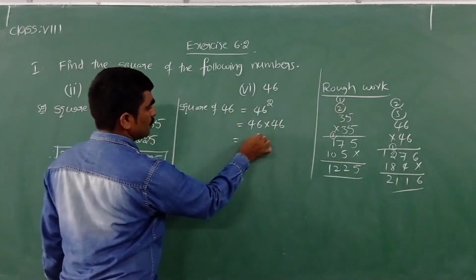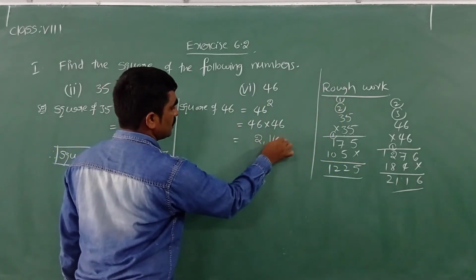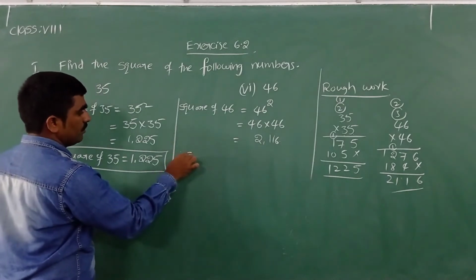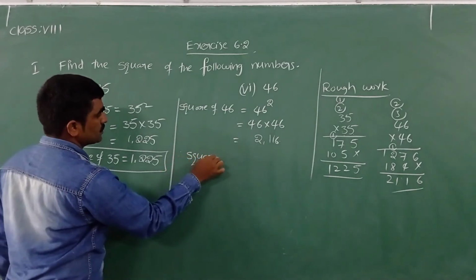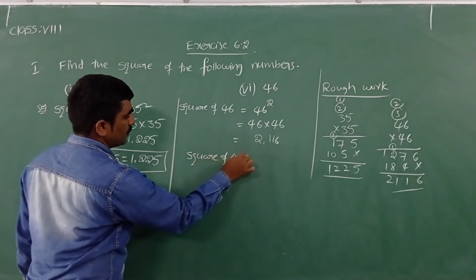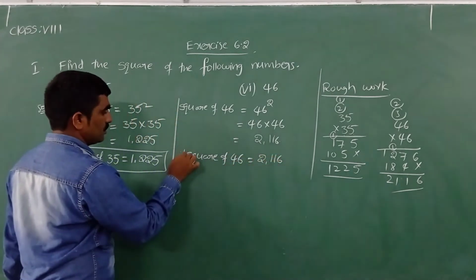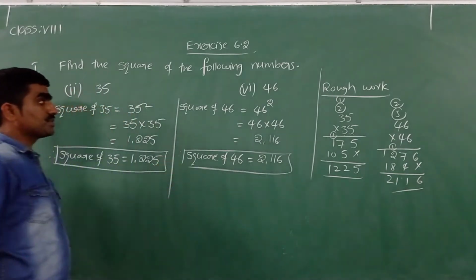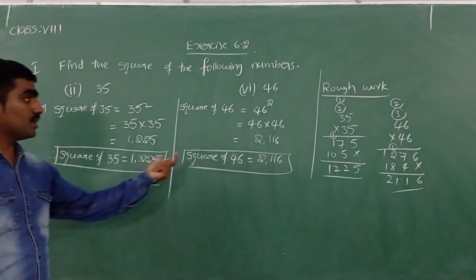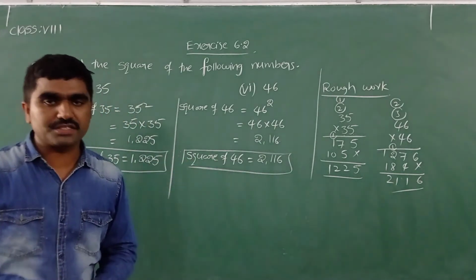I got 2116. So what will we write? We'll write down here: therefore, square of 46 is equal to 2116. So that is the way we can find the square of a given number by using the actual multiplication method.